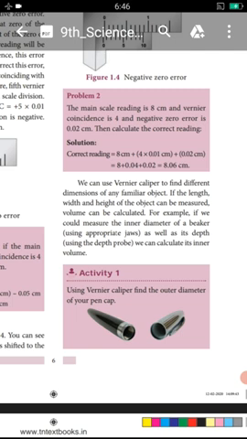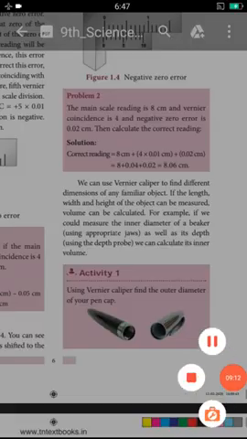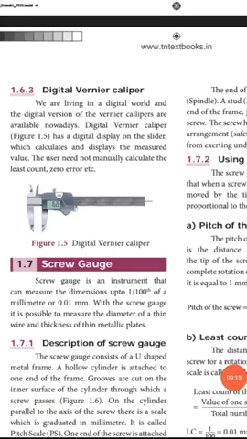We can use the vernier caliper to find the different dimensions of any familiar objects. If the length, width and height of the object can be measured, volume can be calculated. For example, if we could measure the inner diameter of the beaker as well as the depth, we can calculate its inner volume. Just using the vernier caliper, find the outer diameter of your pen cap, etc. Okay, if you have the vernier caliper, have you seen this one? Okay, in our laboratory we have it. Okay, I will show this.